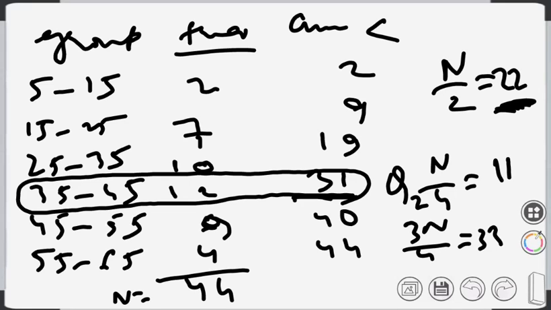This is your Q2 class. Now similarly, for the Q1 class, it will be the class where the cumulative frequency just exceeds n by 4, because your Q1 class is related to the first quarter. That means just exceeds 11.